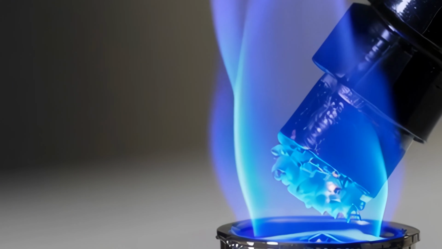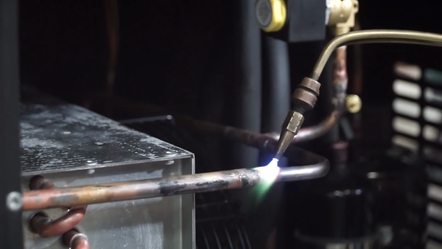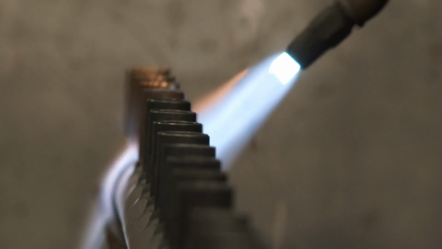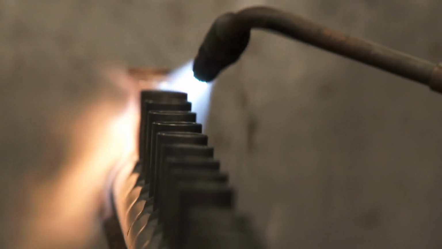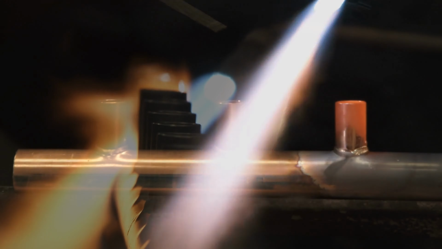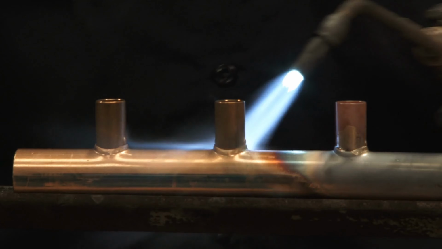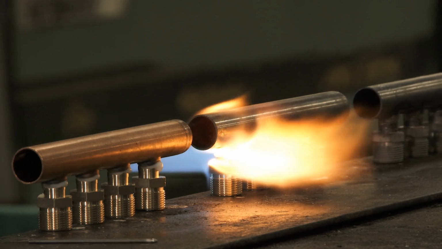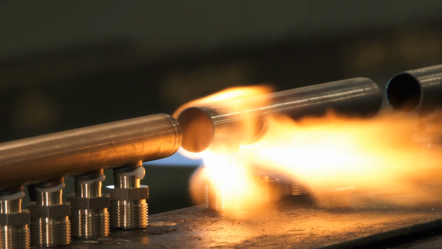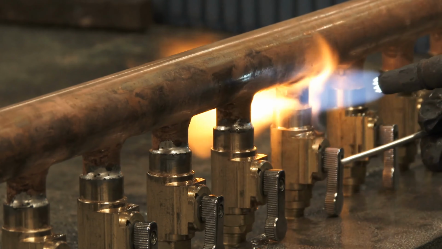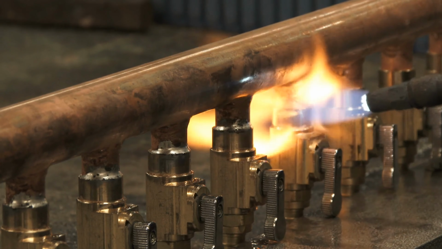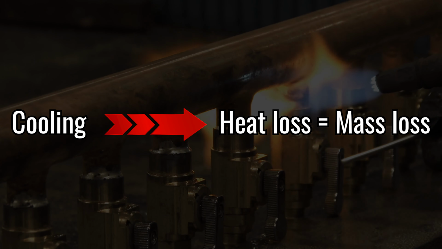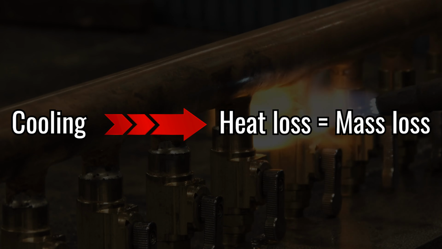The same principle applies to heat. Heat a copper object, and you're adding internal energy, which increases its mass. For example, a 1 kilogram copper block heated from 25 degrees Celsius to 1000 degrees Celsius holds about 375,000 joules more energy than at room temperature. That translates to roughly 4.2 times 10 to the minus 12 kilograms of added mass. Cool it down, and that mass is gone with the heat.